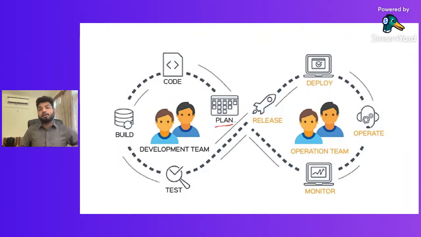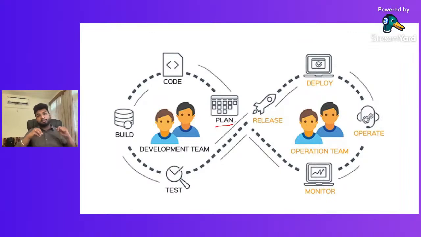Okay, then we talk about a test. The development team runs a test which is known as a unit test, which is the first level of test where they test the software functionality, whether it is working right or wrong, that everything is working fine. They run several test cases, and that is done by the development team.